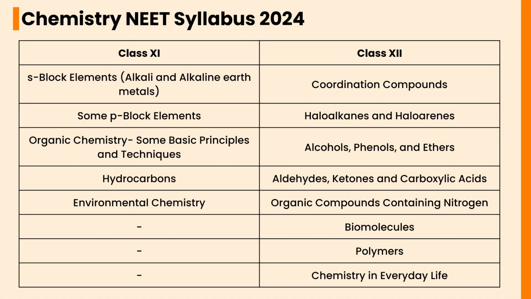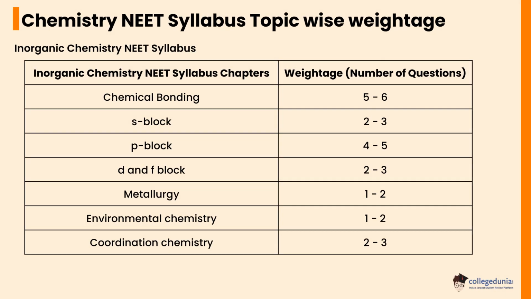Class 11th chemistry chapters are S Block Elements, Alkali and Alkaline Earth Metals, Some P Block Elements, Organic Chemistry: Some Basic Principles and Techniques, Hydrocarbons, Environmental Chemistry. Class 12th chemistry chapters are Coordination Compounds, Haloalkanes and Haloarenes, Alcohols, Phenols and Ethers, Aldehydes, Ketones and Carboxylic Acids, Organic Compounds Containing Nitrogen, Biomolecules, Polymers, Chemistry in Everyday Life. Let's check the chemistry NEET syllabus topic-wise weightage.